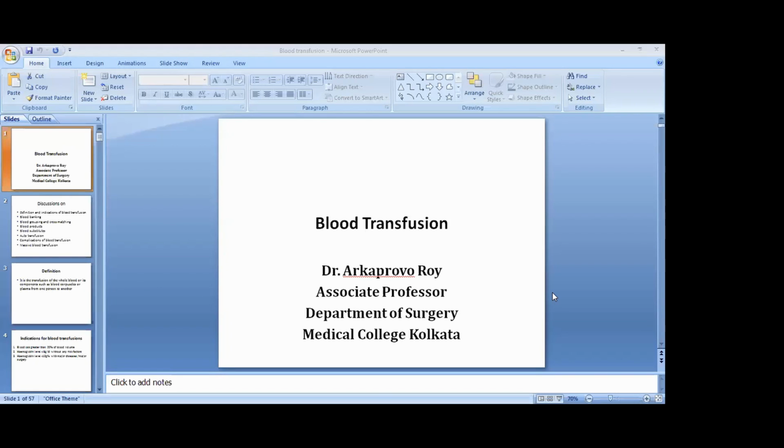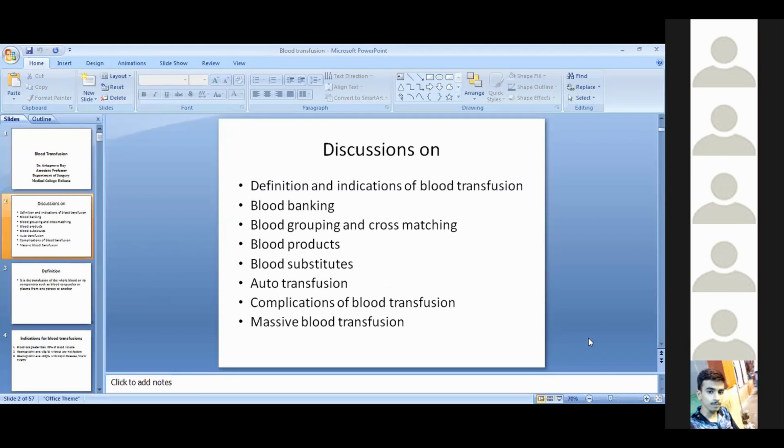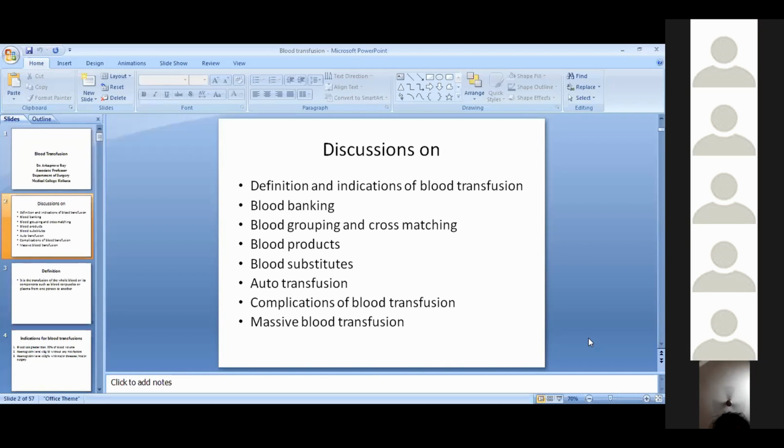So in this topic, mainly on blood transfusion, we'll discuss different headings and questions. Our discussions will be on the following topics: definitions and indications of blood transfusion, blood banking, blood grouping and cross matching, blood products, blood substitutes, auto transfusions, complications of blood transfusion, and ultimately massive blood transfusion. Among these topics, we will be dealing up to blood substitutes today. Next three topics will be dealt on later.